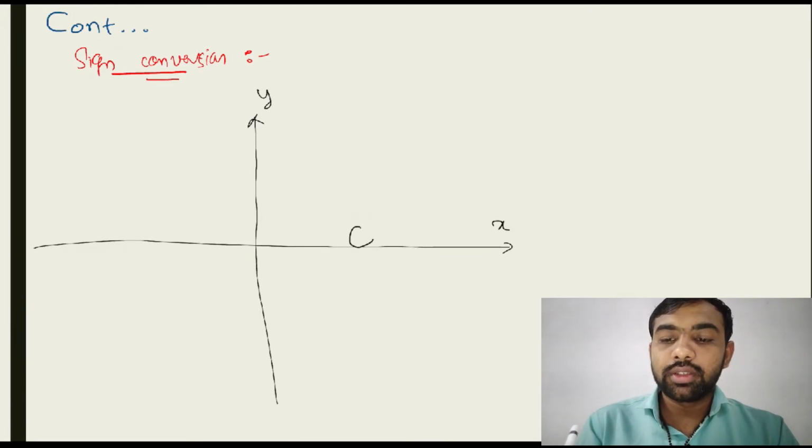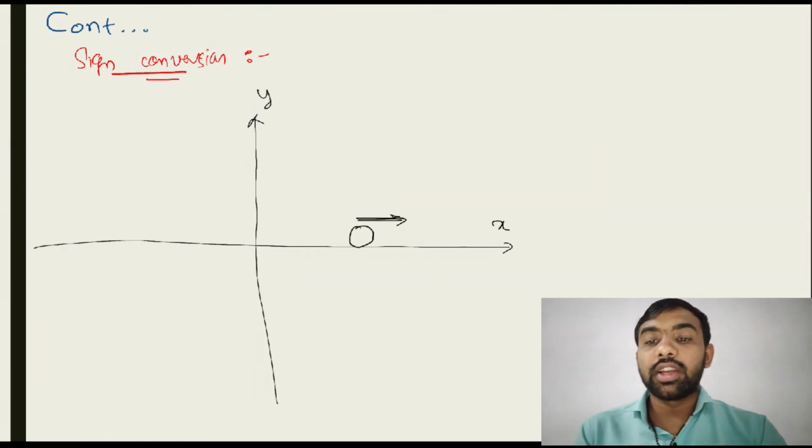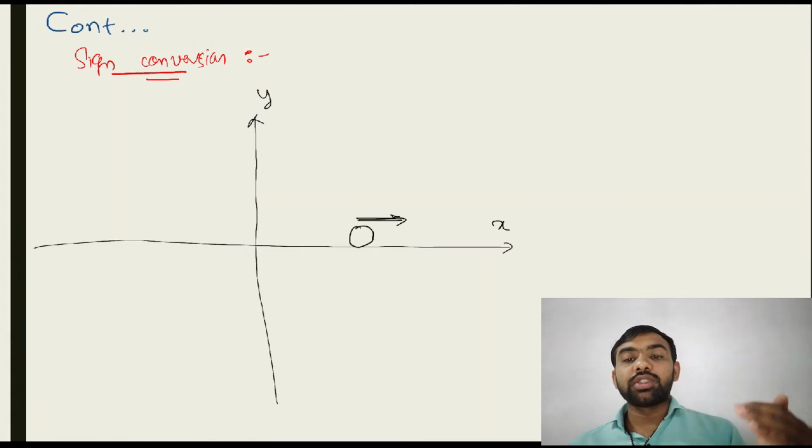If any object is moving towards the positive x direction, then the velocity is positive.